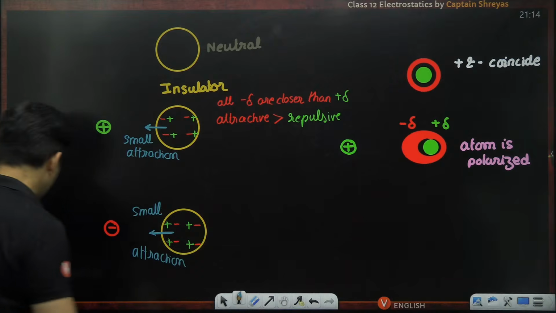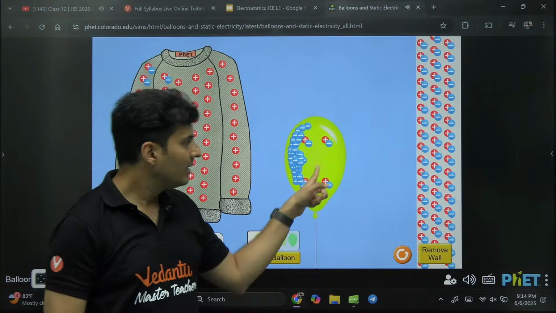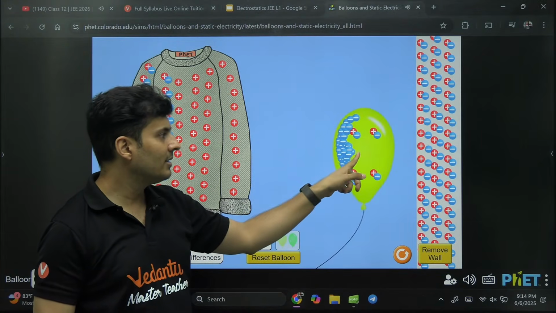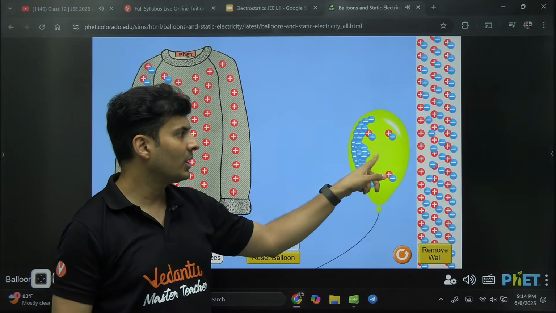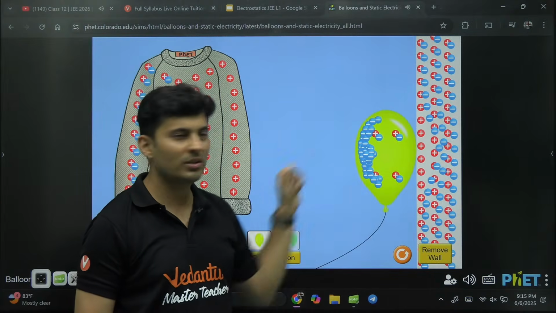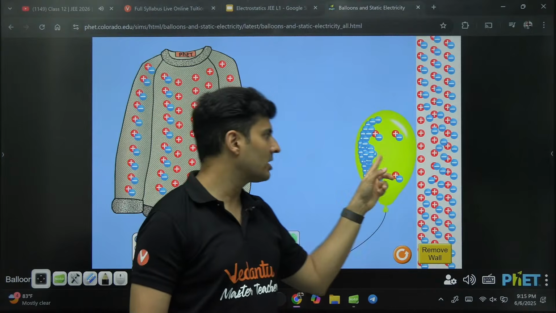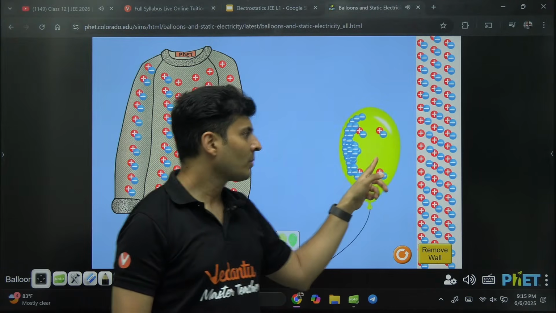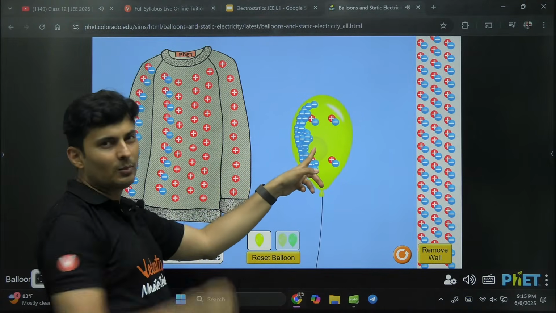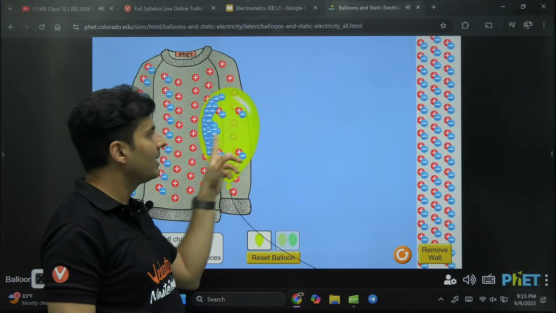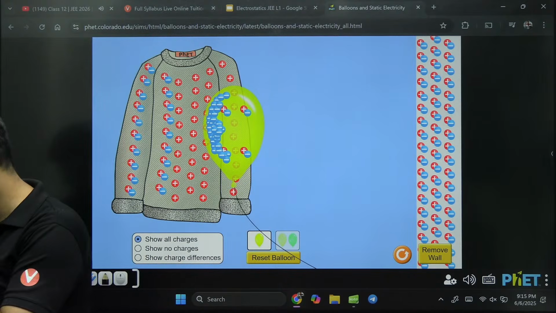And it can be very well seen even in this example out here. Look at this. This is an insulator. In spite of that, the balloon is sticking. See this? Why is it sticking? Because this negative charge is being pulled by the positive charge strongly, and it is repelled by the negative charge weakly. So there is an attraction between the wall and the balloon. But if you bring the balloon here, it goes here. Because the balloon has a negative charge, the cloth has a positive charge. So obviously they will end up attracting each other. So that physics has been simulated very well in this particular simulation.